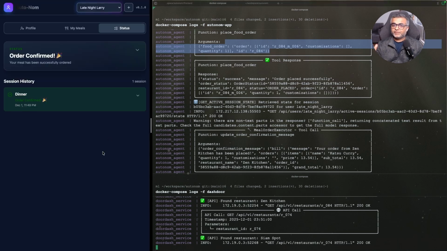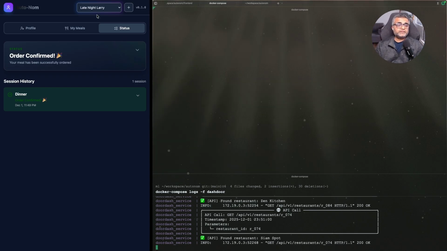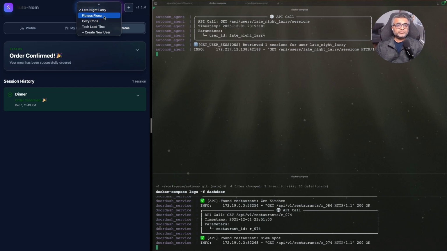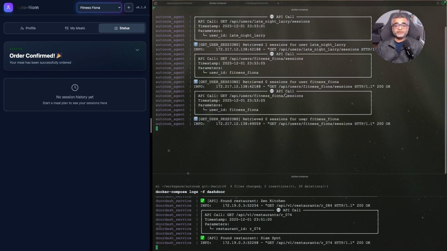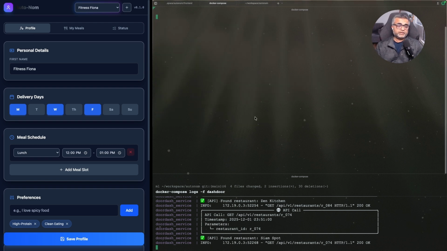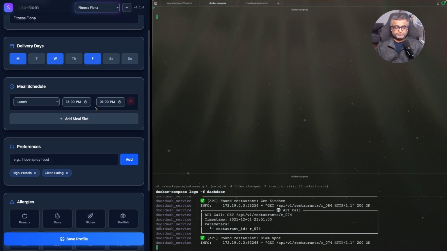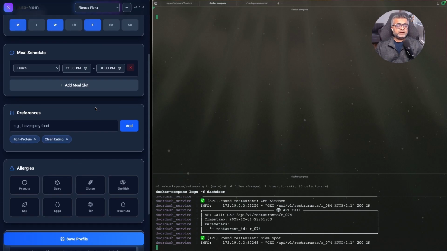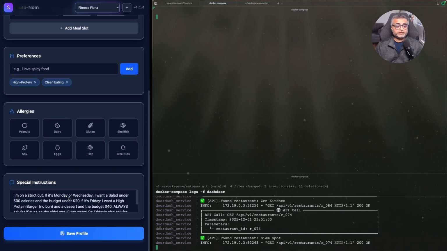Awesome. So this was a confusing but easy option for the agent. So let's try and challenge the agent for a bit. So we are going to go to the next user, Fitness Fiona. Fitness Fiona has a little bit more specific requirements. So she needs food on Monday, Wednesday, and Friday. She needs high protein food and clean eating. She's a healthy person. And she is on a strict diet.